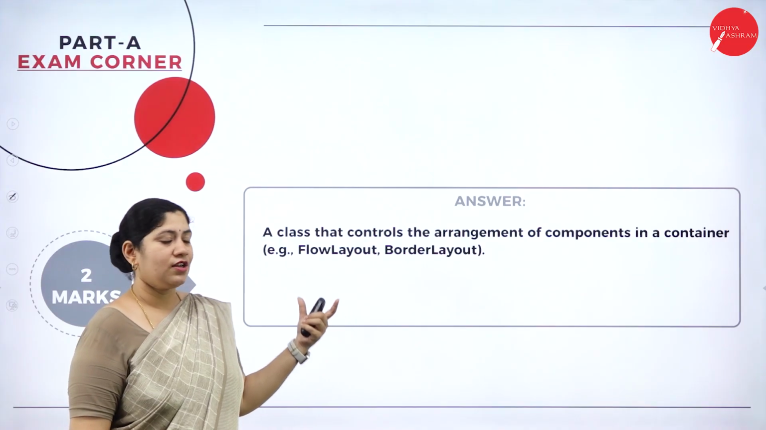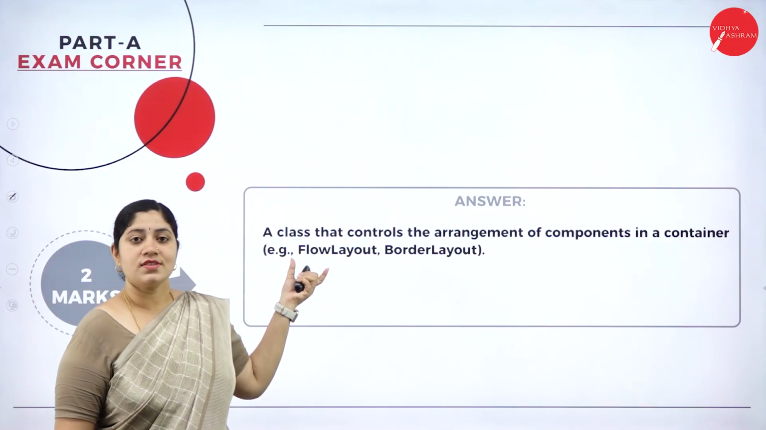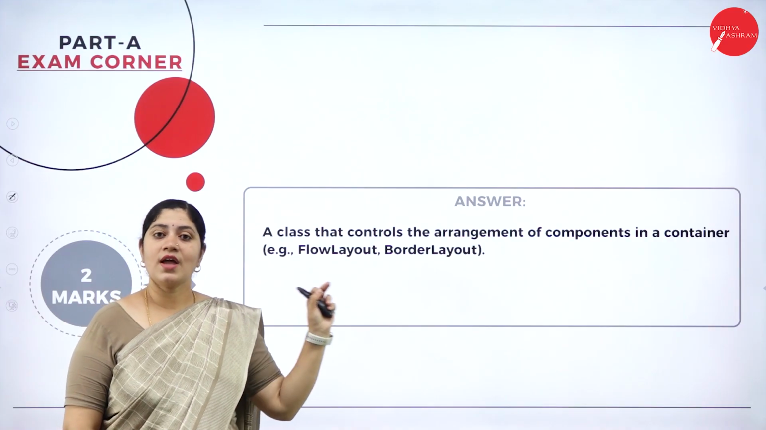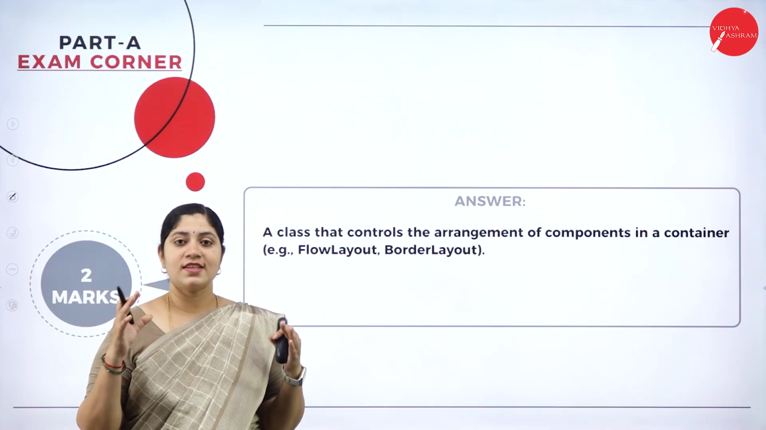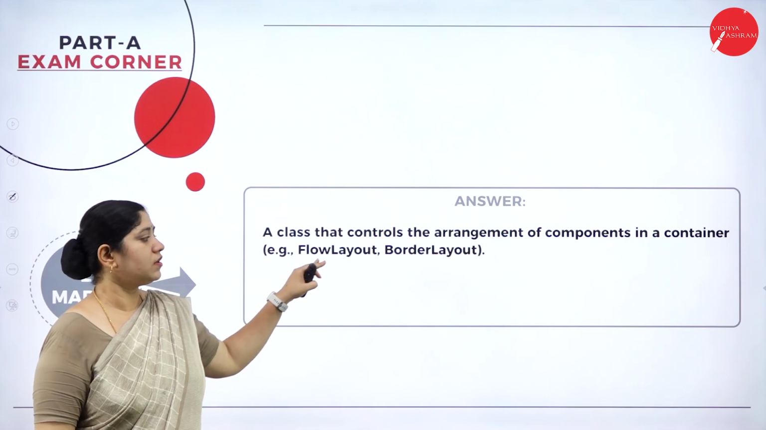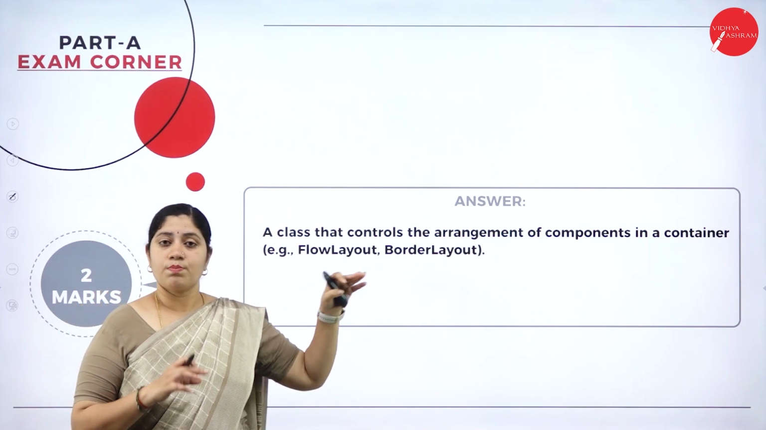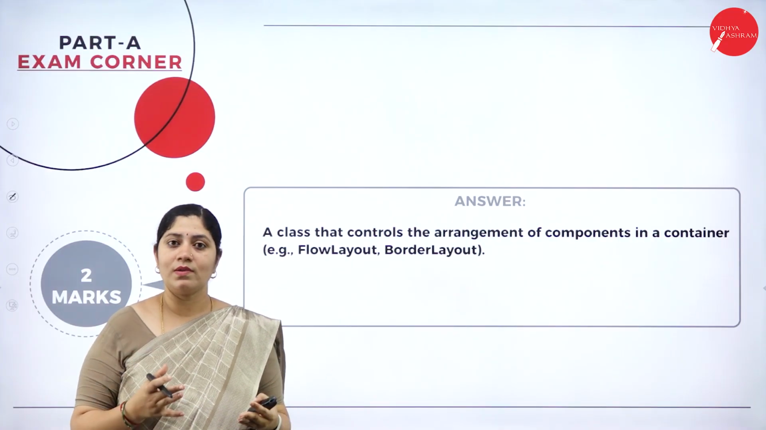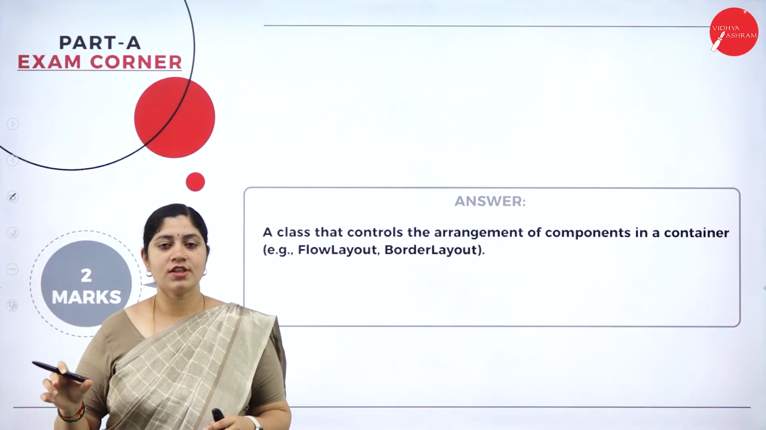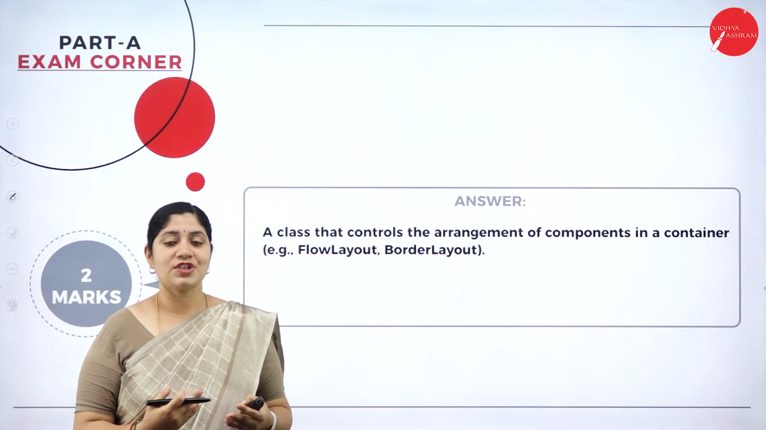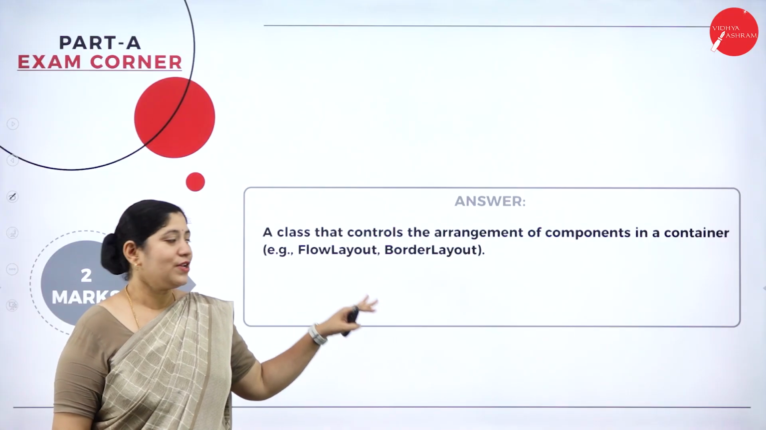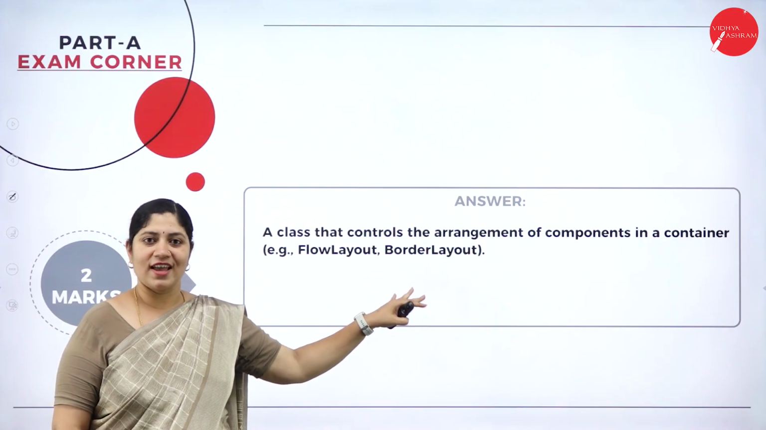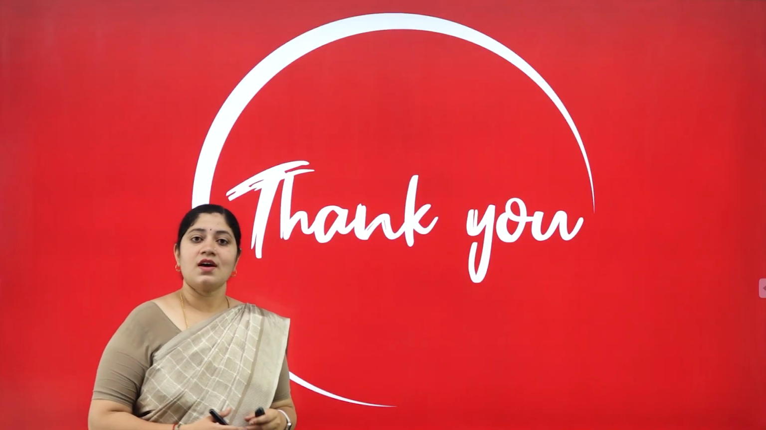So let's see exactly what the definition of a layout manager is. It is nothing but a class that controls the arrangement of various components inside a container. For example, flow layout, border layout, then the boxes, check boxes, as well as text boxes, etc. are all managed. And for the placement of all these things, there are separate rules which are headed by our layout manager. So this is very, very important and a most easy thing. These are the most important 2 marks questions that we have revised from an exam point of view.